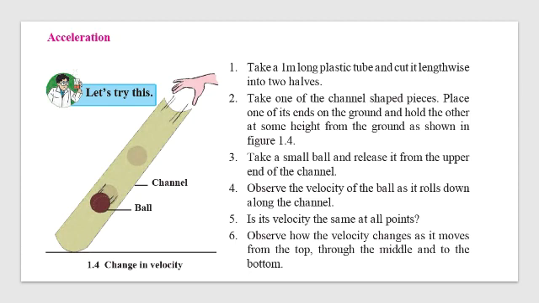Is the velocity same at all points? Observe how the velocity changes as it moves from the top through the middle and then down. If you look at the ball very carefully, the velocity is not the same everywhere. Its velocity increases as it rolls down. You all play cricket, so you have got a good idea about what I am talking about here. How the movement of the ball is when it is thrown into the air.